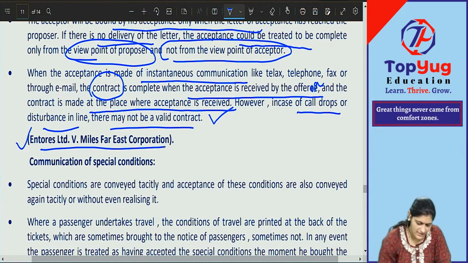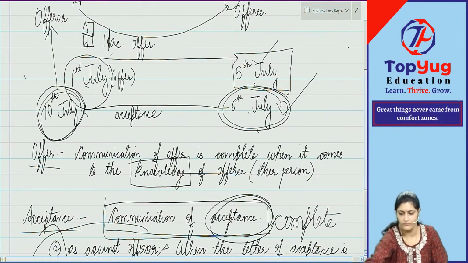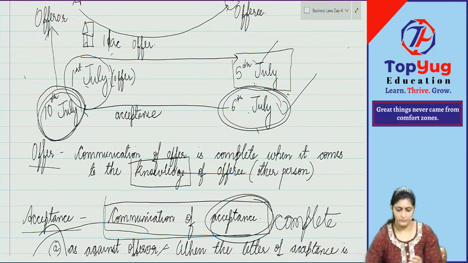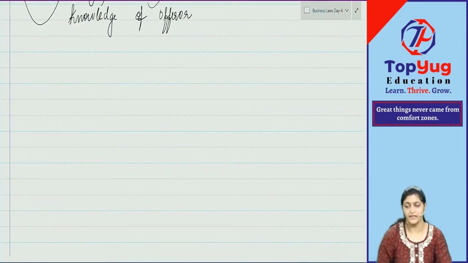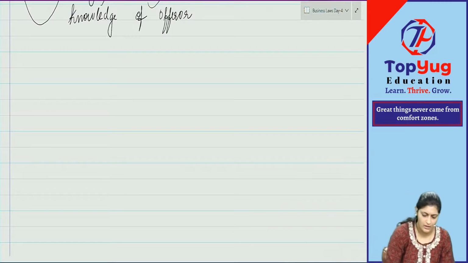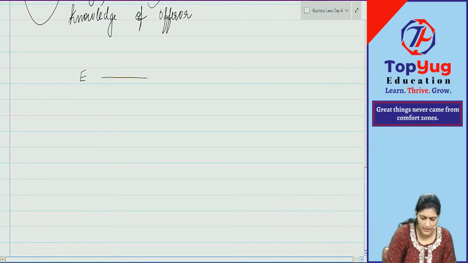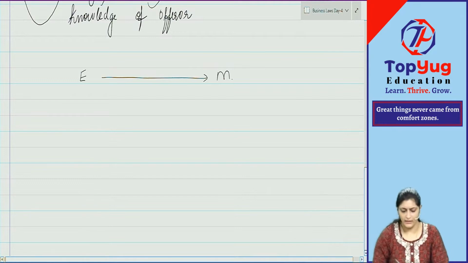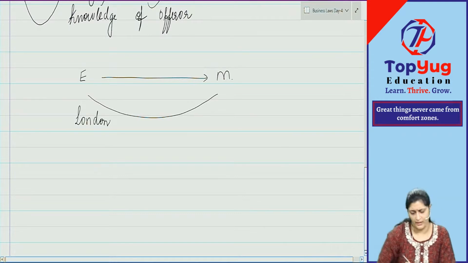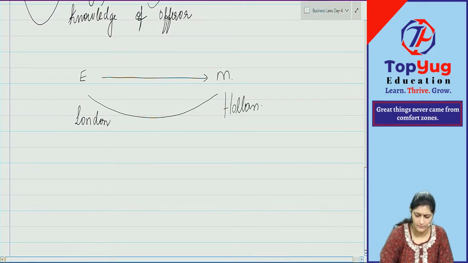Entores Limited versus Miles Far East Corporation. This is English case law. And after this case law only, your case law Bhagwan Das versus Girdhari Lal came into existence. Both gave the same decisions. See, this is Entores Limited and this is Miles. They entered into contract with each other. Entores was a person at London and Miles Far was a person at Holland.